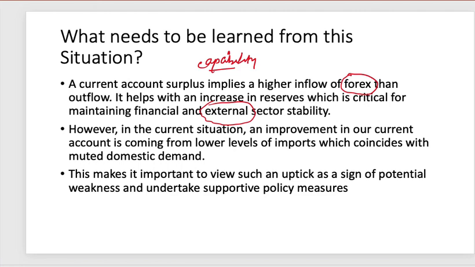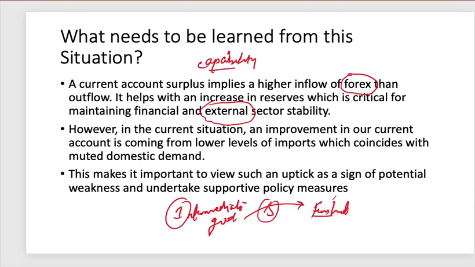However, please understand this thing, lower amount of imports is not always good, because many a times we import intermediate goods and we export, say for example, finished goods. So there is a value addition. So imports are not always wrong.